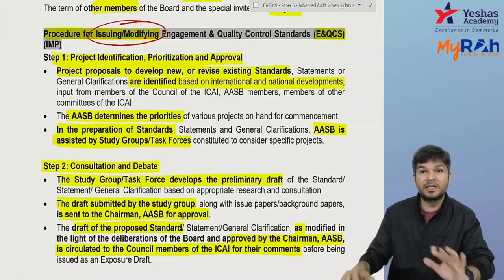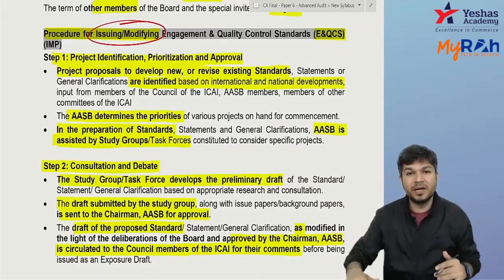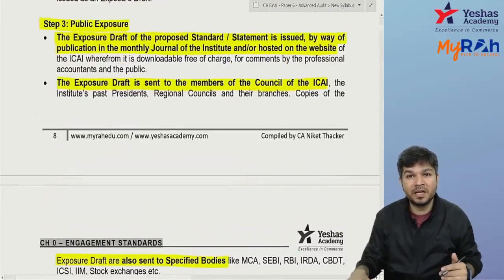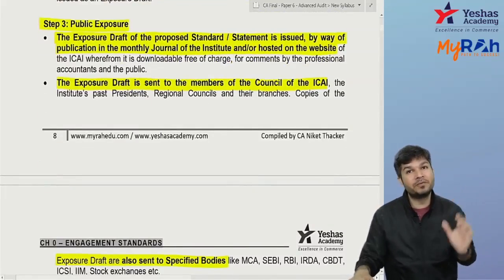Okay, after the preliminary draft, some changes are done. Now it's the exposure draft. It's exposed to the public. Why is it called exposure draft? It's exposed to the public at large. It's given to specified bodies. Everybody can comment. It's open for comment for 45 days.